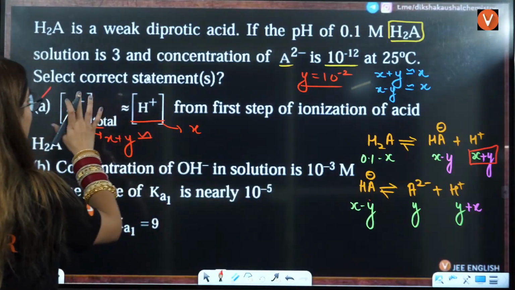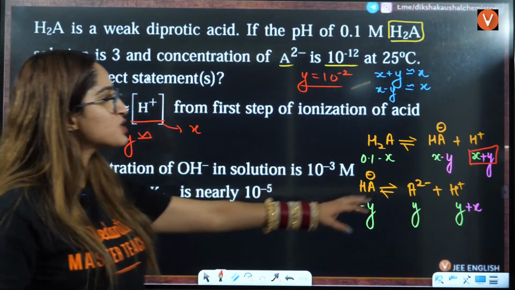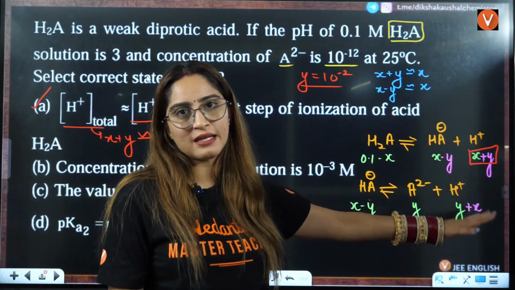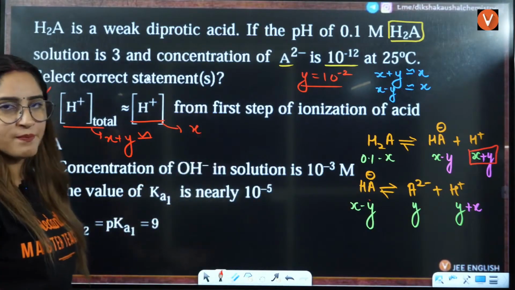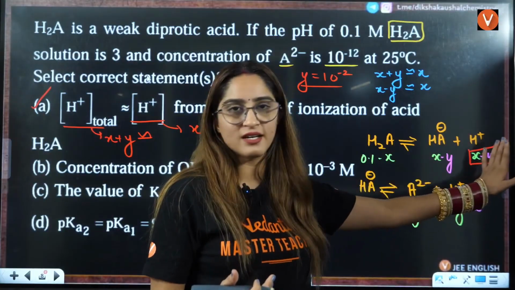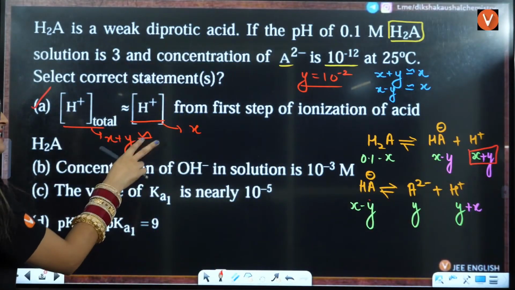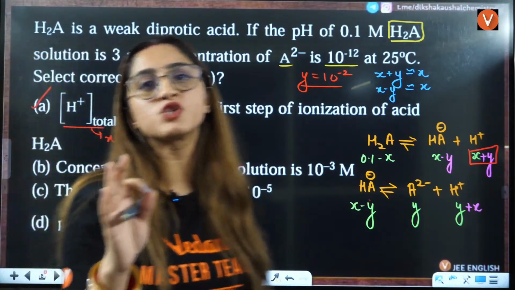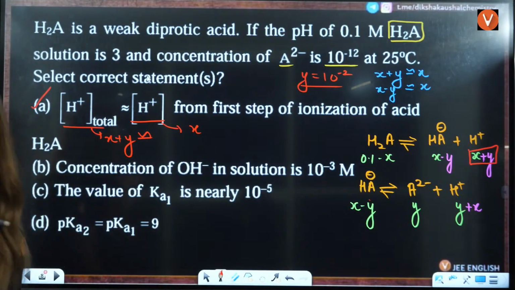Because it is very small, X plus Y is approximately equal to X, and X minus Y is approximately equal to X. Now let us see. They are saying H positive total. Total means H positive from first and H positive from second, that is X plus Y. H positive from first step after ionization, you just had X here. So are these two equal? Yes, these two are approximately equal because Y is very, very small here.